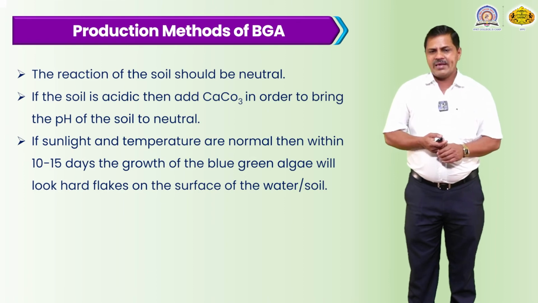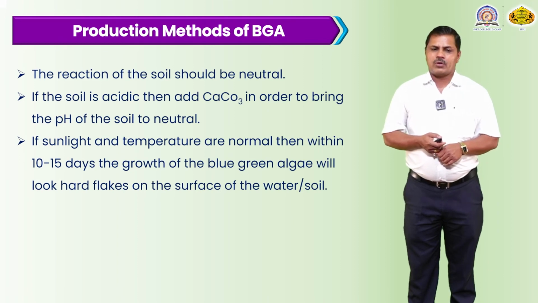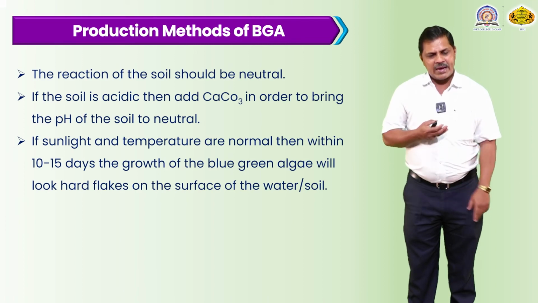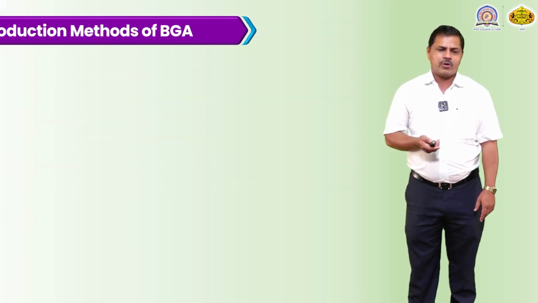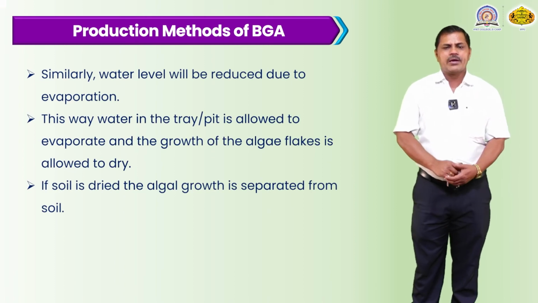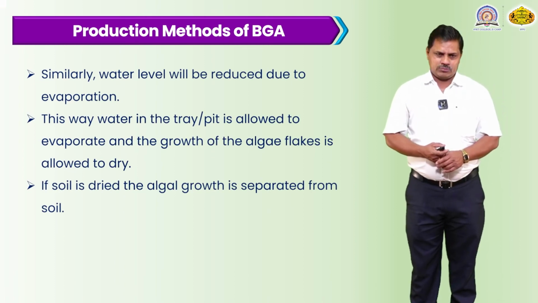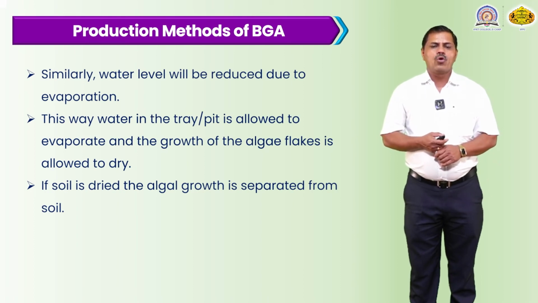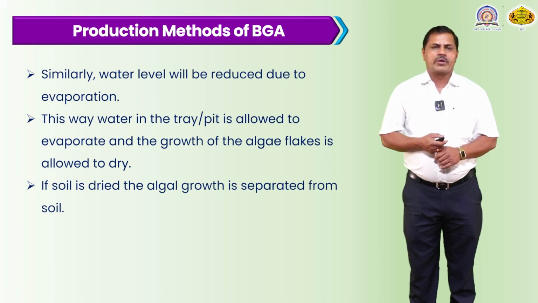Within 10 to 15 days, the growth of the blue-green algae will be visible, with flakes on the surface of the water and soil. The intensity of light and the temperature directly affect the growth and development of this blue-green algae. Similarly, the water level will reduce due to evaporation, and the water in the tray is allowed to evaporate so the algal flakes can grow in the tray.